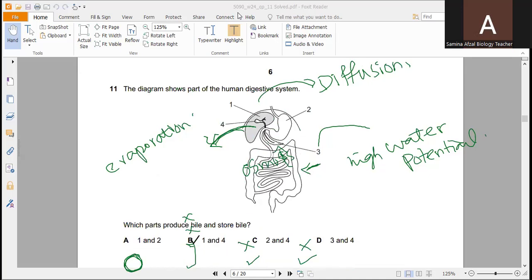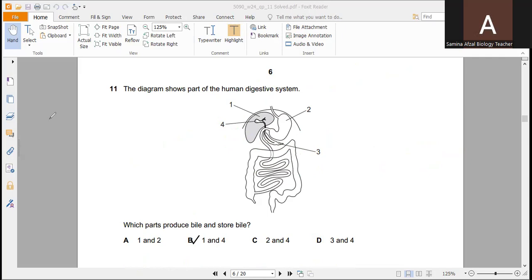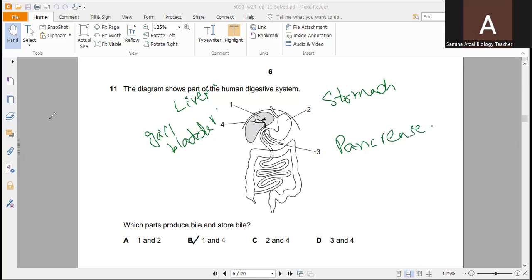Now we are on question number 11. The diagram shows part of the human digestive system. Here you can see the diagram shows the human digestive system. Number 1, liver. Number 2, stomach. Number 3, pancreas. Number 4, gallbladder. So which parts produce bile and store bile?